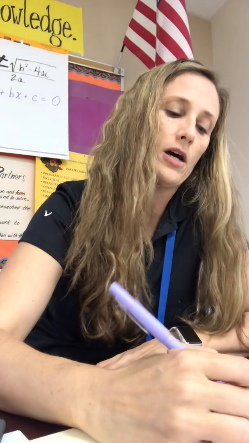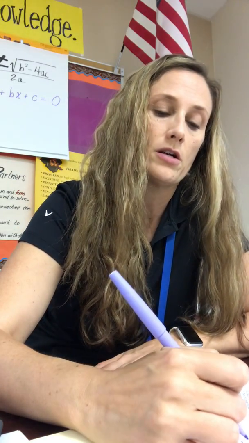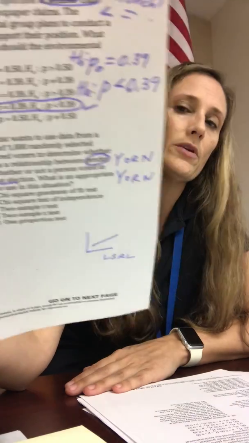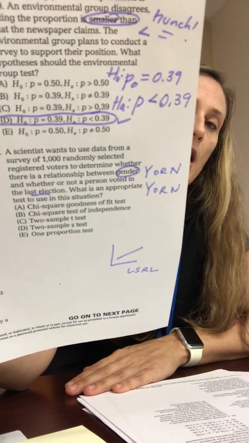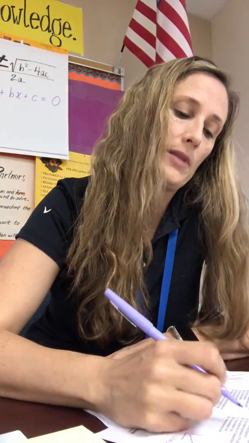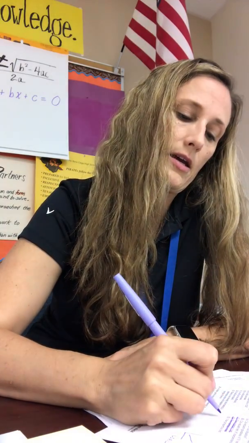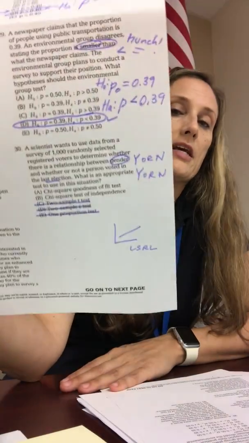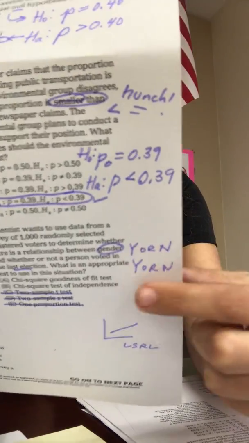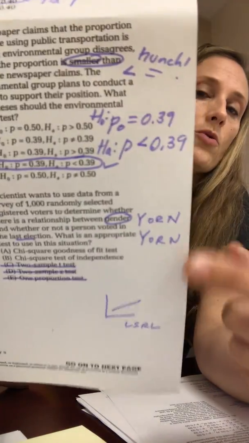And so unlike a quantitative chart with a least squares regression line, I can see if there is a correlation between two variables. I can't really do that with categorical unless I do a chi-squared test. So I'm liking B and D, and it's definitely not a one proportion test because I end up having two proportions. So I definitely think this is a chi-squared test because I can see whether or not there's a correlation